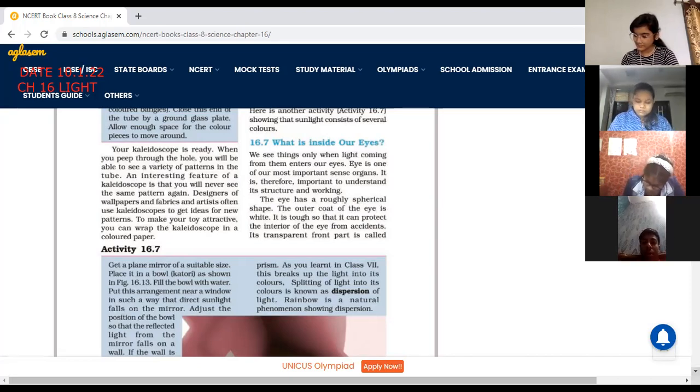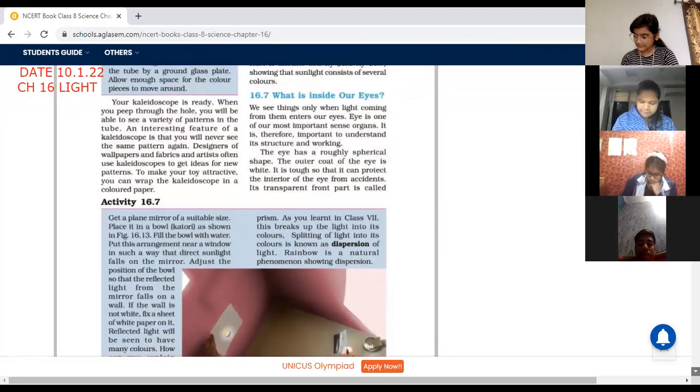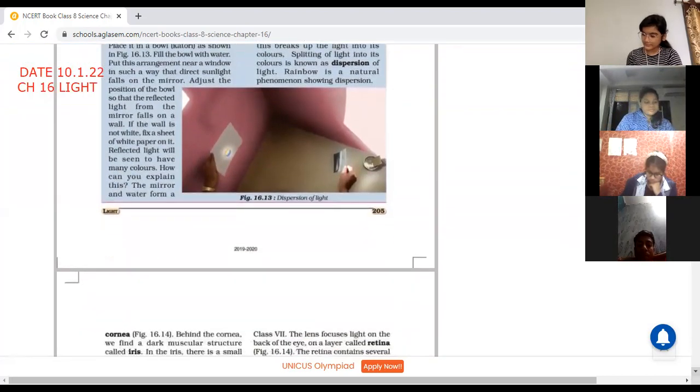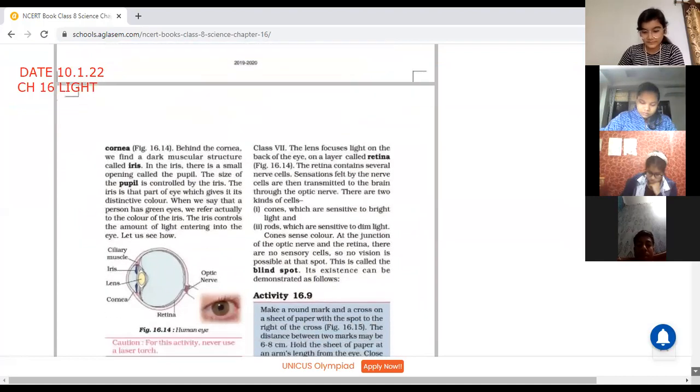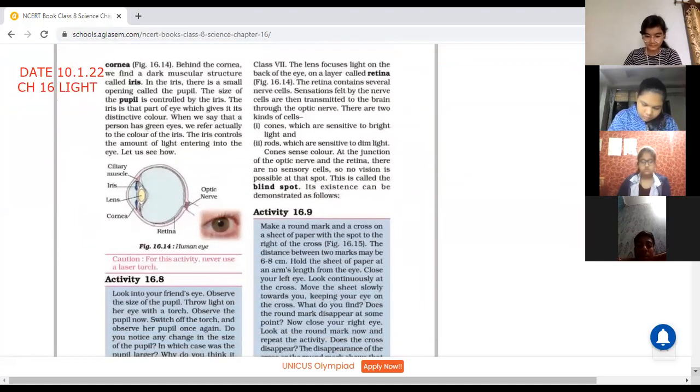The outer coat of the eye is white. It is tough so that it can protect the interior of the eye from accident. Its transparent front part is called cornea. Behind the cornea, we find a dark muscular structure called iris. In the iris, there is a small opening called the pupil. The size of the pupil is controlled by the iris.